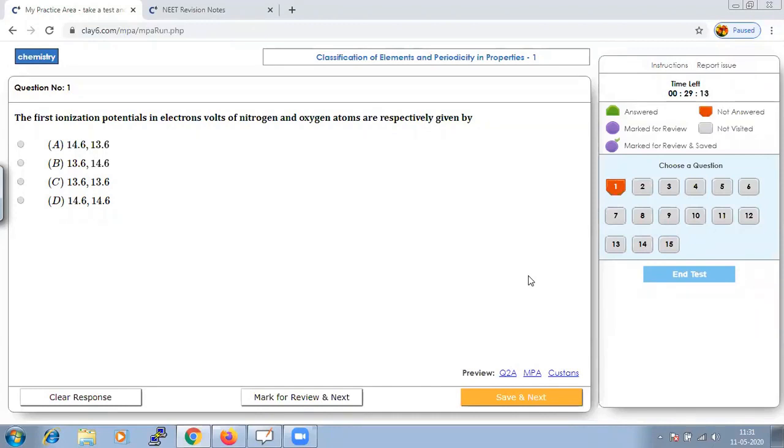The first question asks: the first ionization potential in electron volts of nitrogen and oxygen atoms are respectively given by. So let us solve it out.